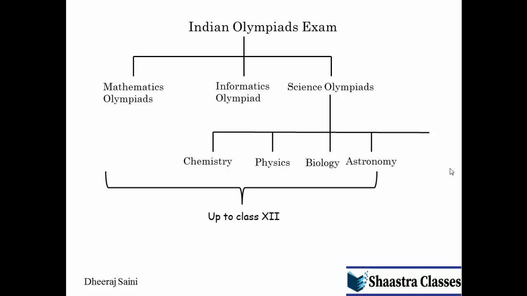In Science Olympiad, there is one more Olympiad. In Science Olympiad, there is one more Olympiad for junior classes that is known as Junior Science Olympiad. So, Junior Science Olympiad can be given by students who are in class 10th or less. So, students who are up to class 10th can give this exam, but students who have passed class 10th cannot give this exam. So junior science is specifically for junior classes up to class 10.